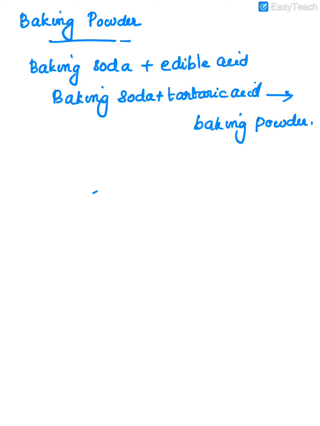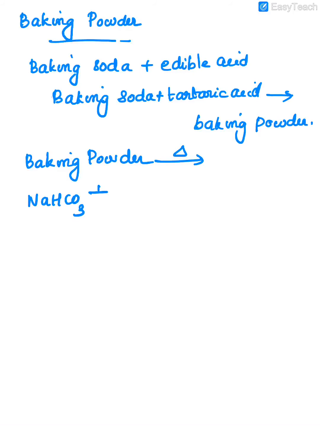Okay, this is the difference between the baking powder and baking soda. Then when we are trying to heat this baking powder, due to heating or mixed with water, what happens is that baking soda we are writing like this, NaHCO3, along with what I said, edible acid.